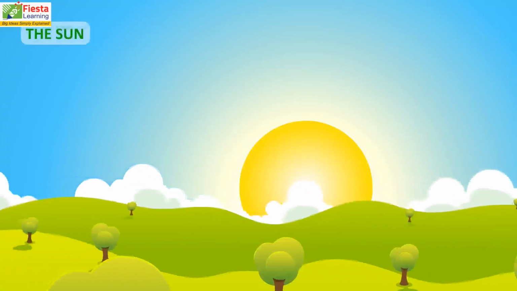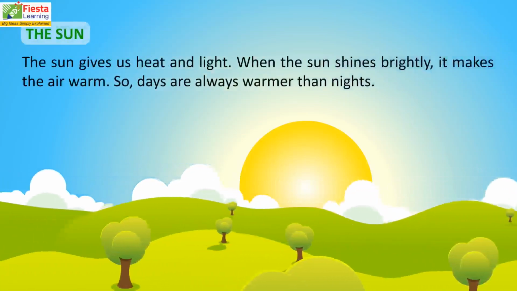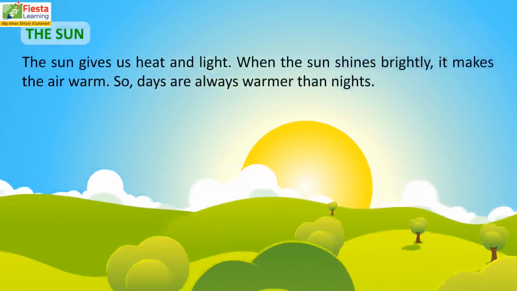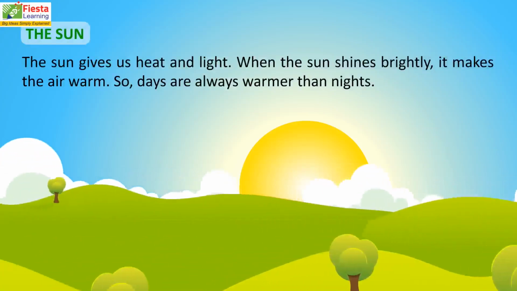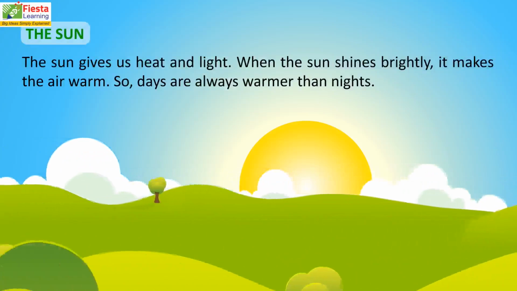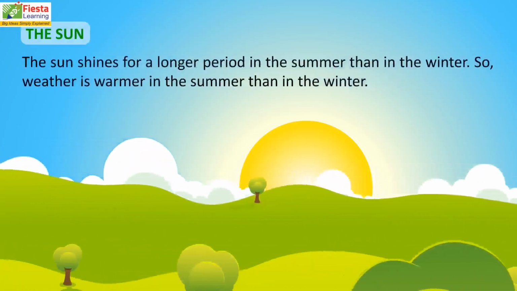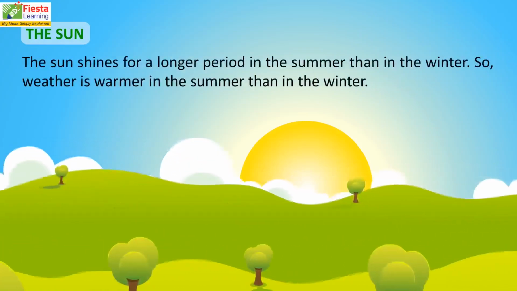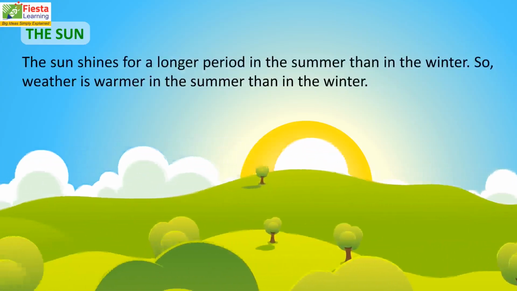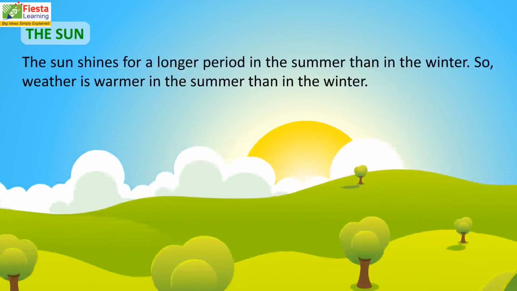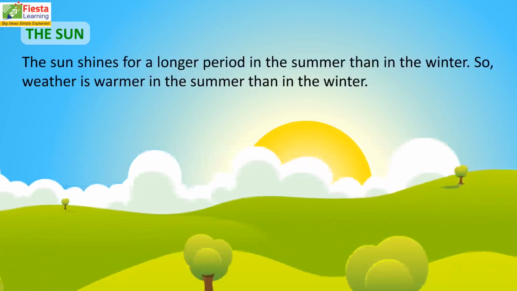The sun. The sun gives us heat and light. When the sun shines brightly, it makes the air warm. So, days are always warmer than nights. The sun shines for a longer period in the summer than in the winter. So, weather is warmer in the summer than in the winter.